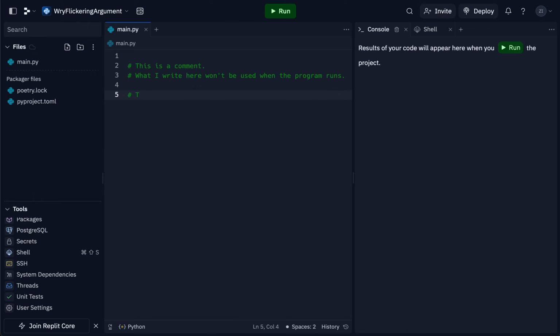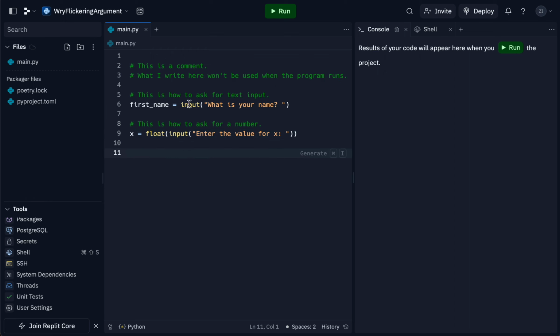So now I'll show you, this is how to ask for text input. So I'll say first name equals input, what is your name? And then this is how to ask for a number. You can say x, for example, equals float input, enter the value for x.